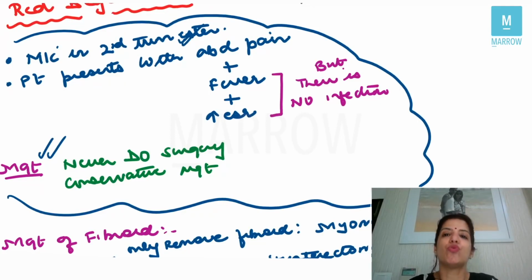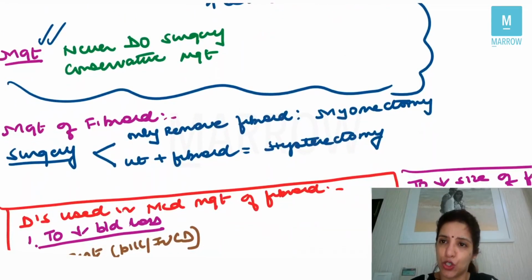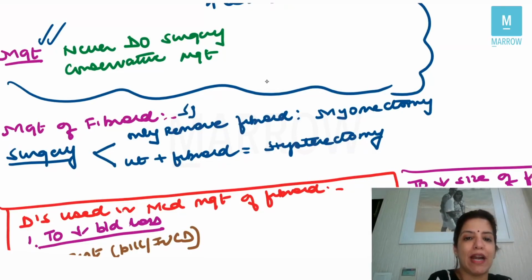So this is what you needed to know in general about fibroids. Management of fibroid is surgery. Now, surgery depends upon whether you want to remove the fibroid only or whether you want to remove the uterus also. If the female is young and you want to remove only the fibroid, the surgery is called myomectomy. But if you are removing the uterus also, then the surgery is hysterectomy, right? So, always the best management for fibroid is surgical management, but this is the management of symptomatic fibroid.